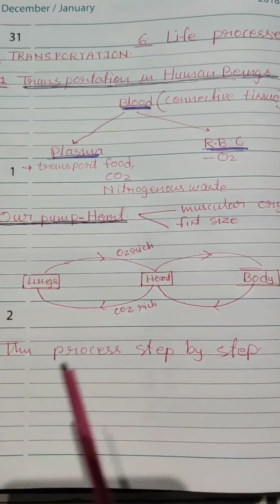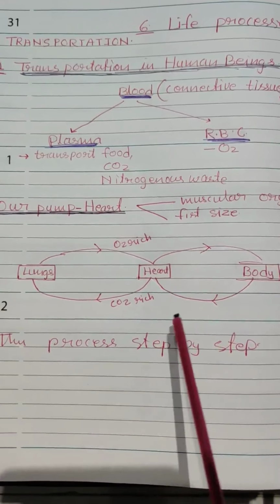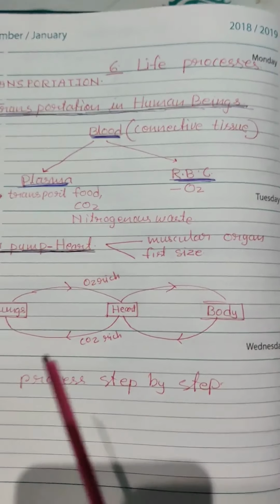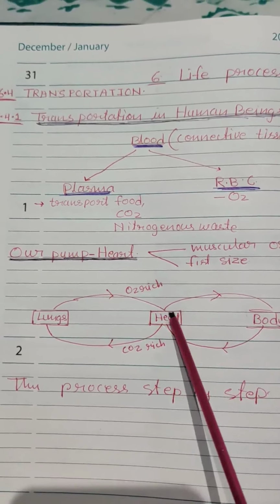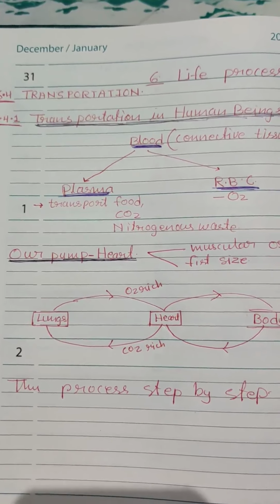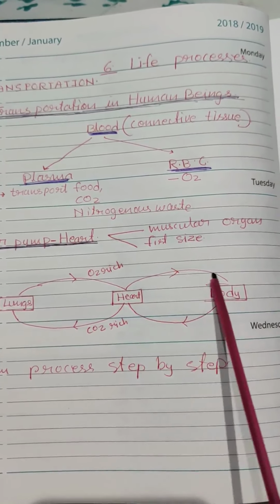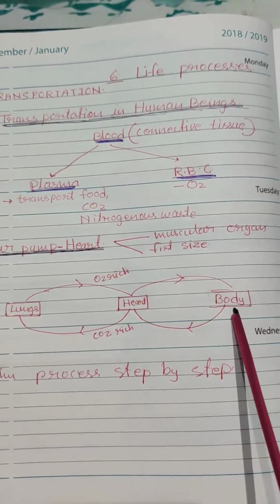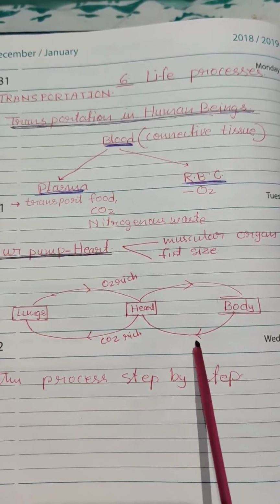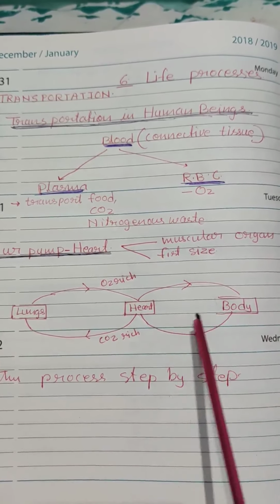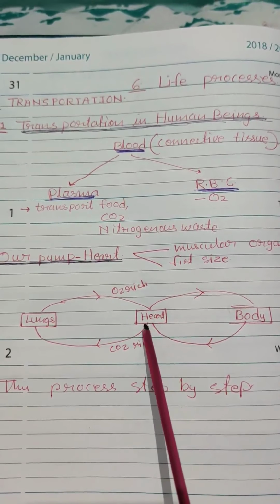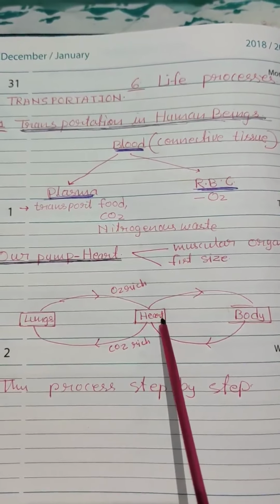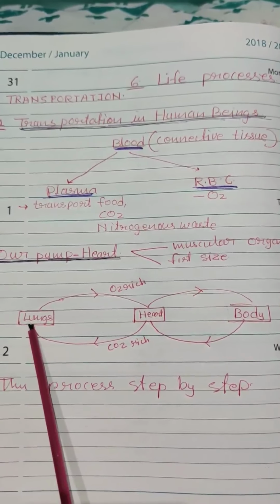So let's take a general idea of what the heart exactly does. The heart pumps pure or oxygenated blood to the body. From the body we collect all the impure blood, blood which is carrying CO2. It goes to the heart, and from the heart it is pumped to the lungs.